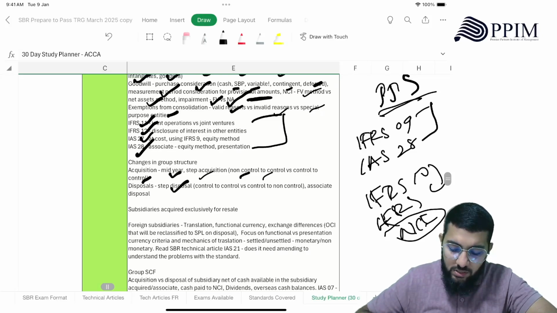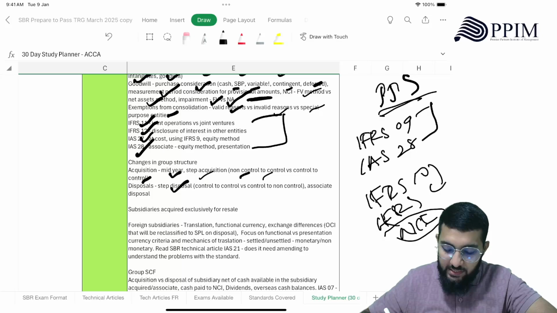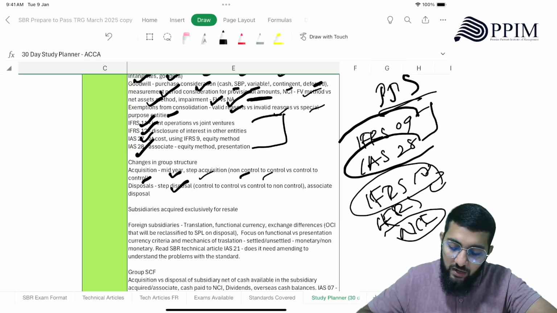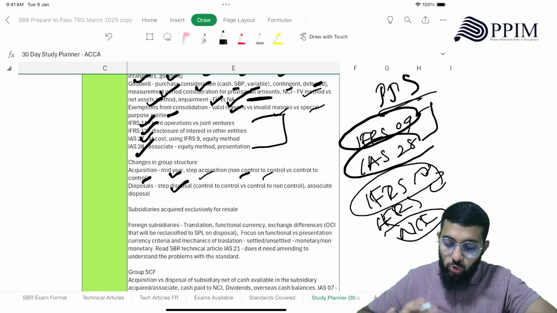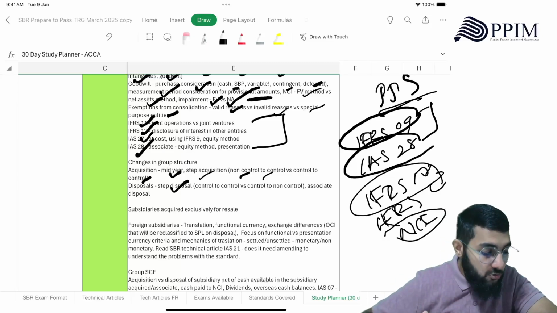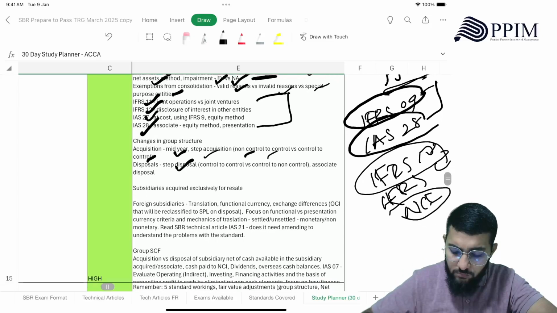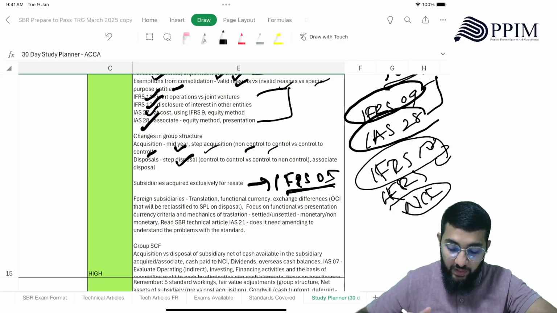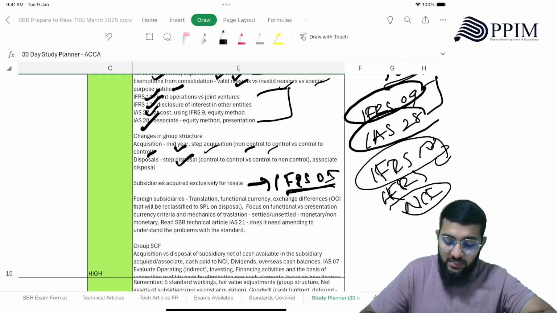Disposals, step disposal. Again, control to control disposal remains within this standard, or from this standard you either move to IAS 28 or IFRS 9. So that's control to non-control. And when you dispose an associate, what happens? What are the rules there? Okay. Then subsidiaries acquired exclusively for resale. How do you deal with them as per IFRS 5? Focus on that.